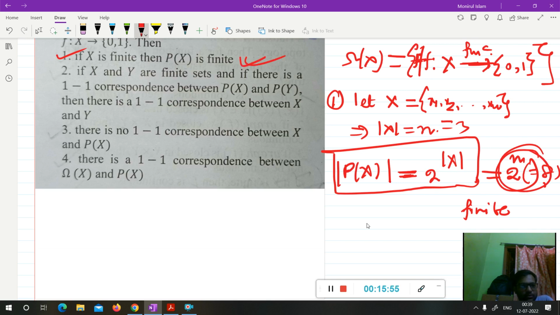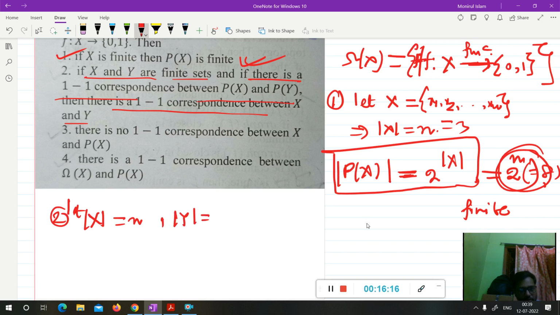Now going to option 2. If X and Y are finite sets, and there is a one-to-one correspondence between P(X) and P(Y), then there is a one-to-one correspondence between X and Y also. So now see the option. If X and Y are finite, I am assuming X contains n elements and Y contains m elements.